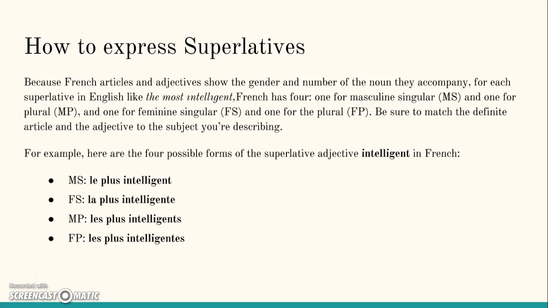How to express superlatives. Because French articles and adjectives show the gender and number of the noun they accompany, for each superlative in English, like the most intelligent, there's 4. One for masculine singular, one for masculine plural, one for feminine singular, and one for the feminine plural. Be sure to match the definite article and the adjective to the subject you're describing. So for example, here are the 4 possible forms of the superlative adjective intelligent in French. So for masculine singular, it would be le plus intelligent, followed by feminine singular, masculine plural, then feminine plural.